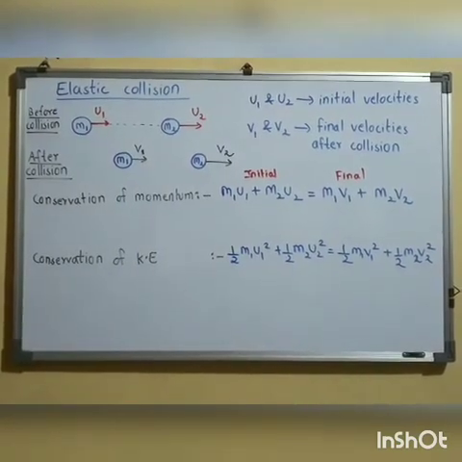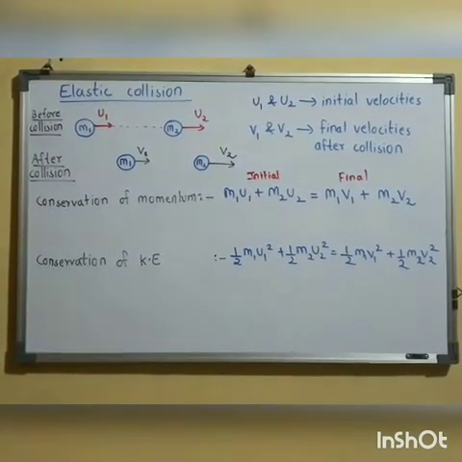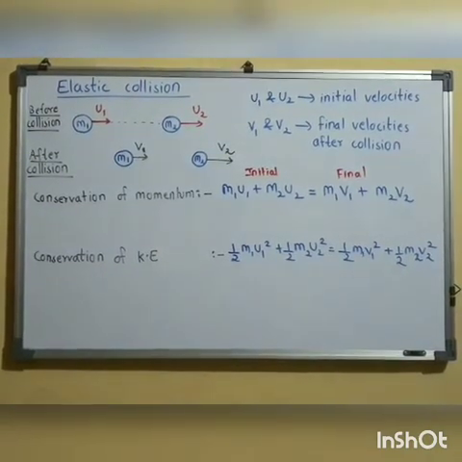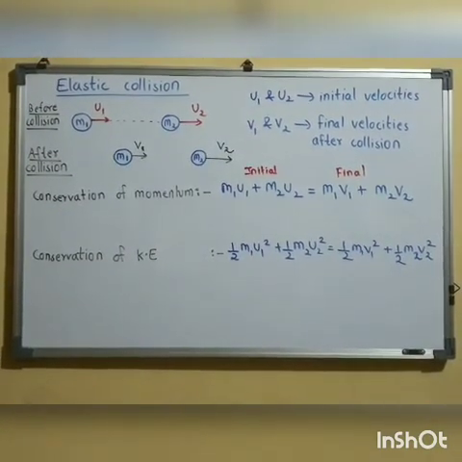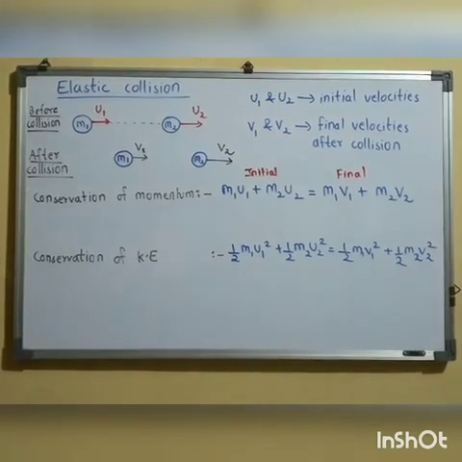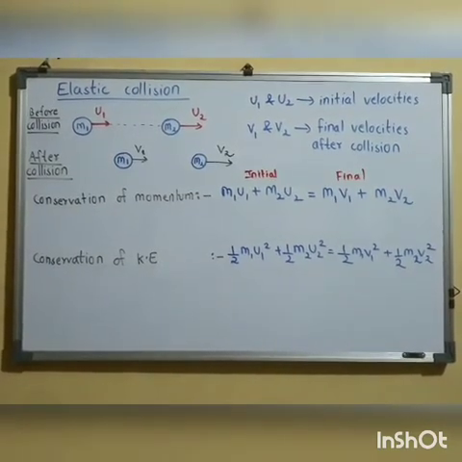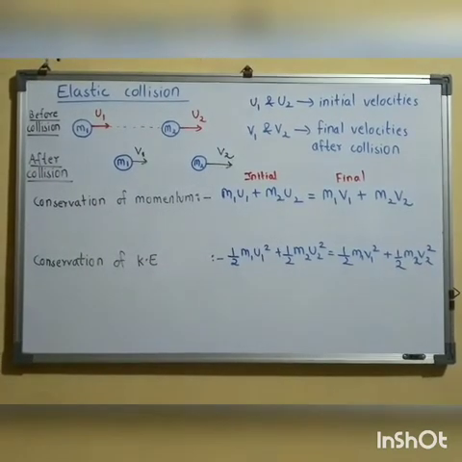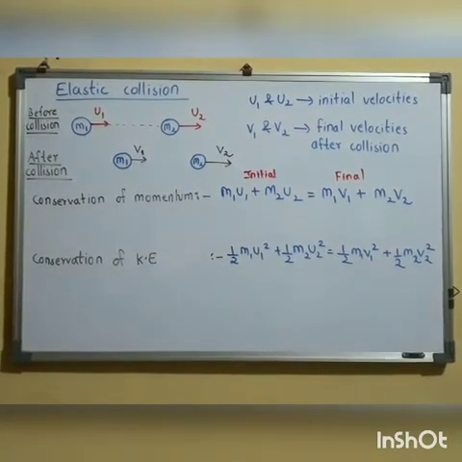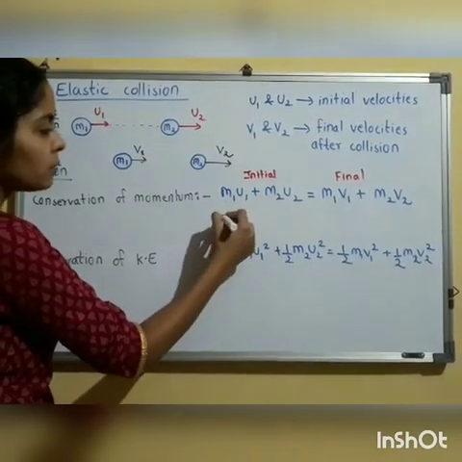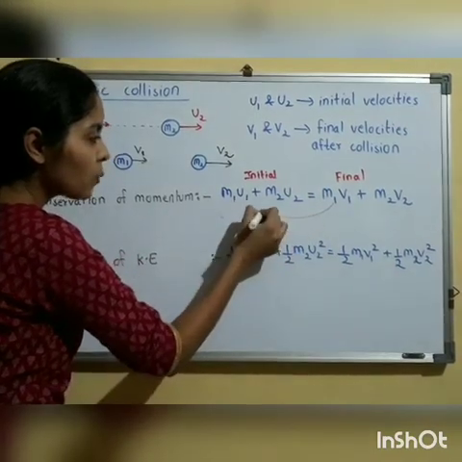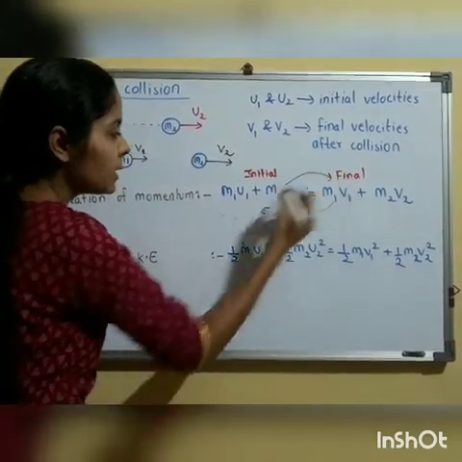Also, kinetic energy is conserved. Initial kinetic energies of masses m1 and m2 are half m1 u1 square and half m2 u2 square respectively, and final kinetic energies, after collision, are half m1 v1 square plus half m2 v2 square. So both initial and final energies are equal. From this condition, if I solve, I'll take mass m1 on one side and mass m2 on the other side.